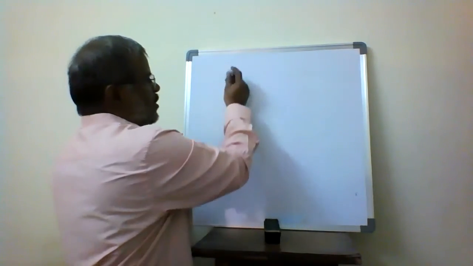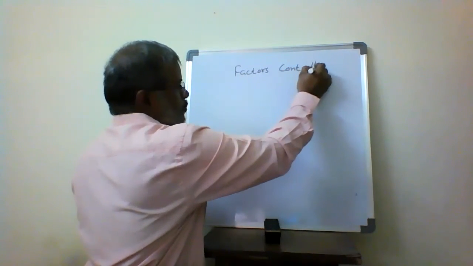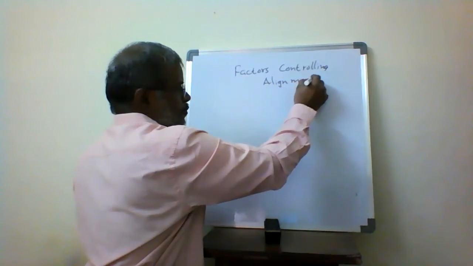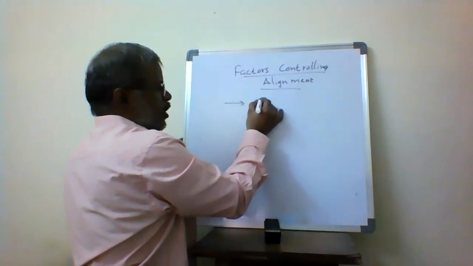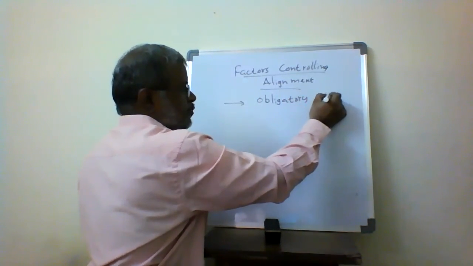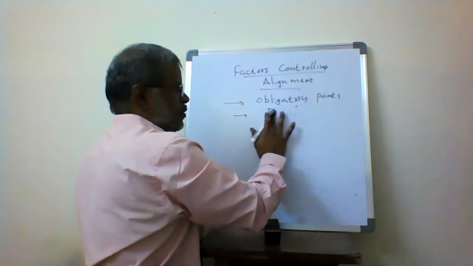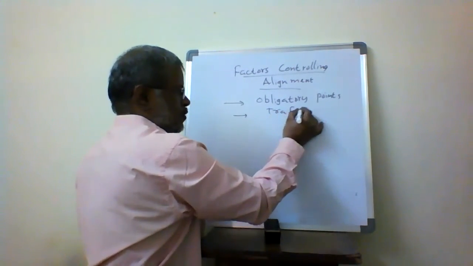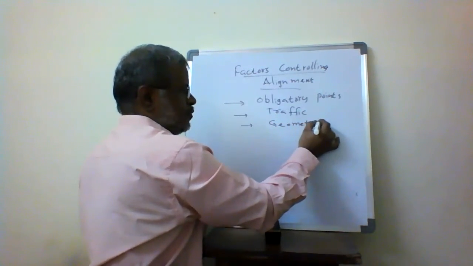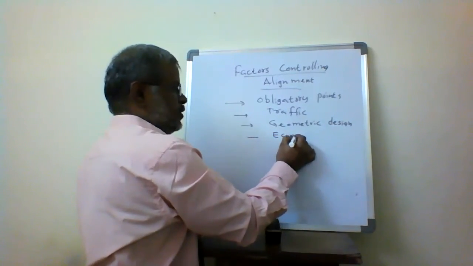Then the next one is factors controlling alignment. Factors controlling alignment are obligatory points, traffic, geometric design, then economical factors.